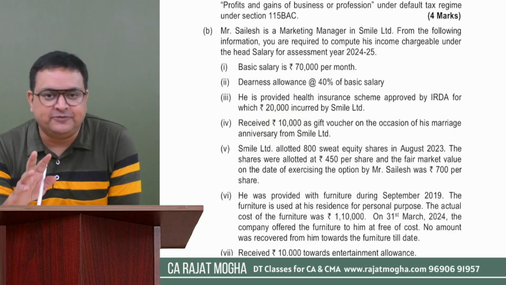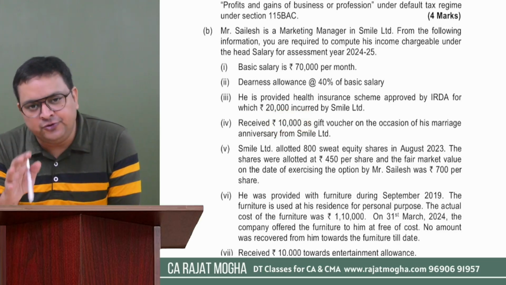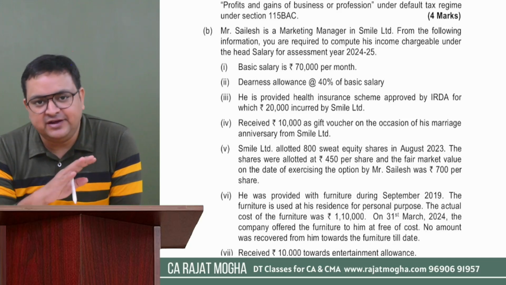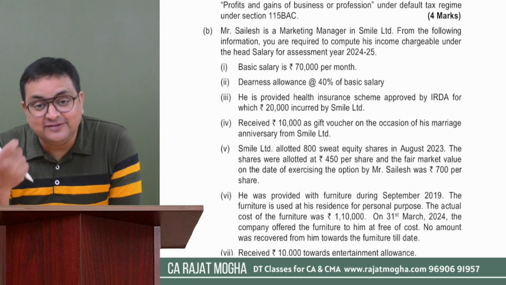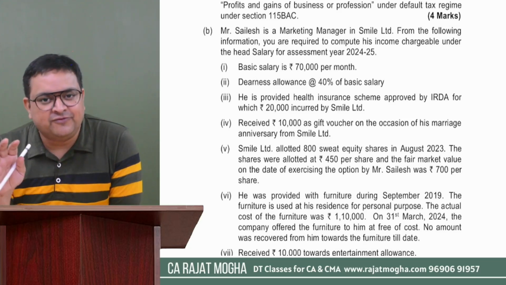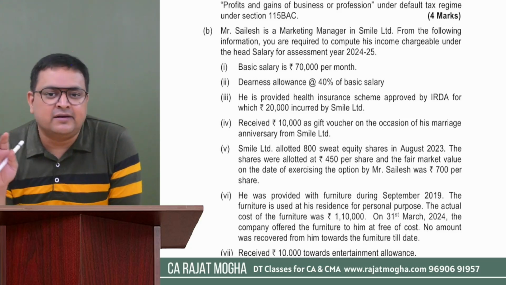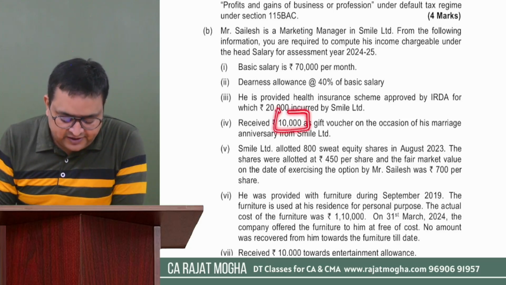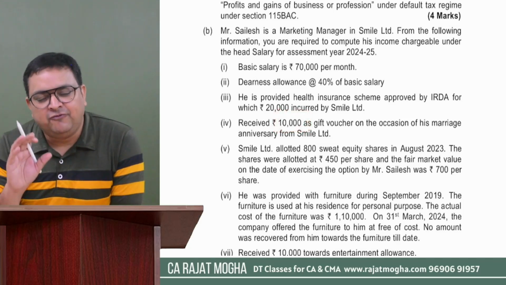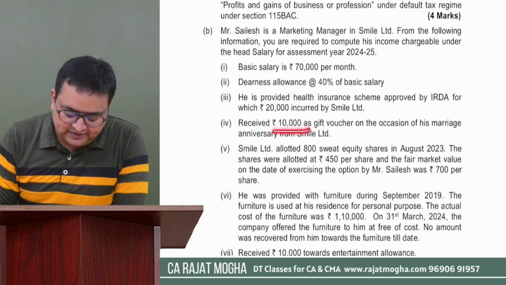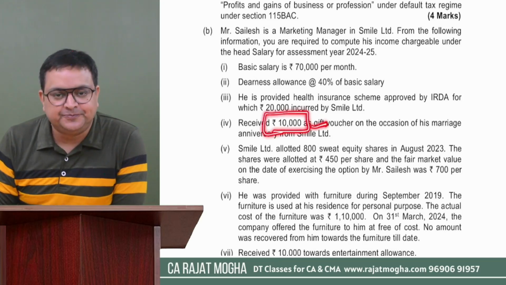Now you have two options over here. There are two alternatives. The institute also gives you two alternatives. See, first of all, it is a gift in kind and it is more than 5,000 rupees. So the first alternative is, if it is more than 5,000 rupees, then make the entire amount taxable. This is the first alternative, and I would recommend please follow the first alternative. Make the entire amount taxable. So 10,000 would be entirely taxable.